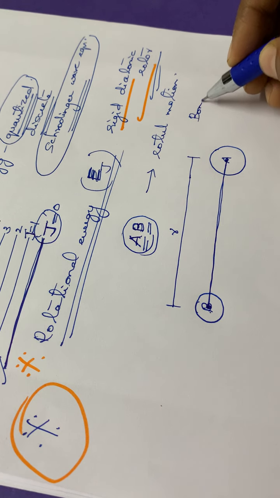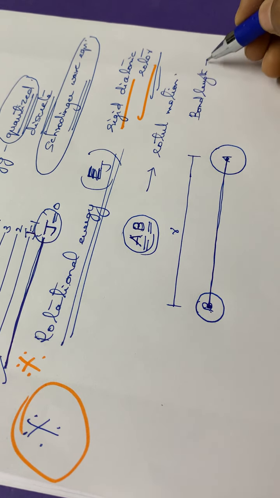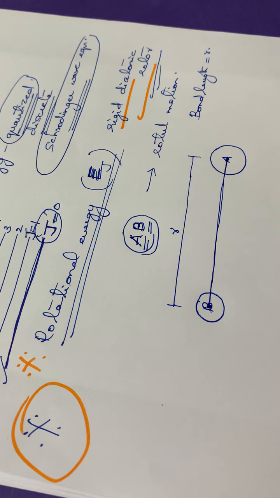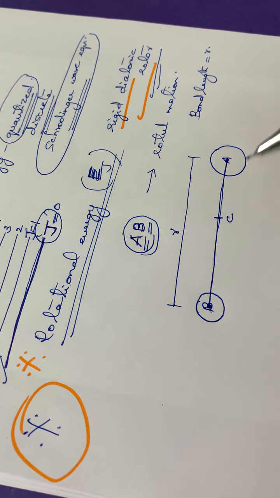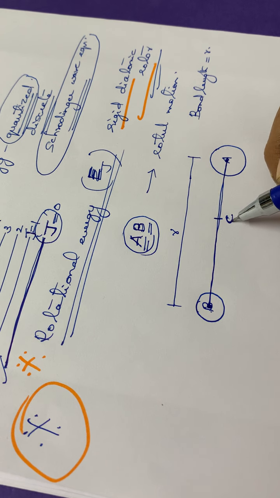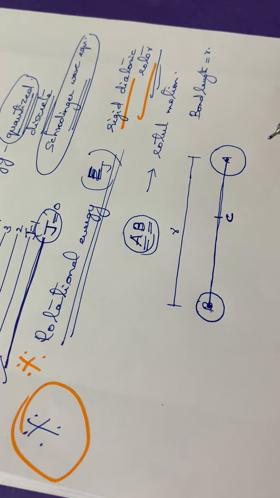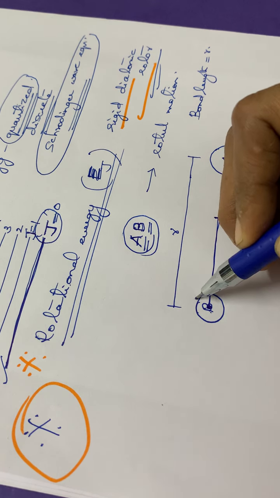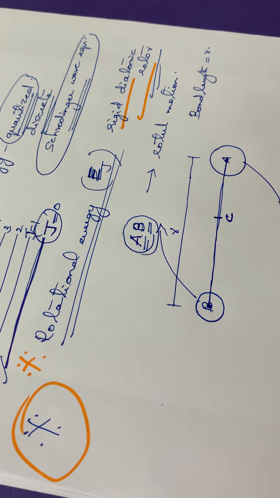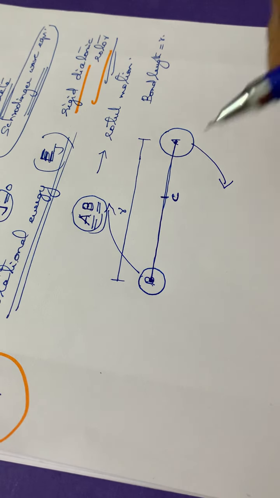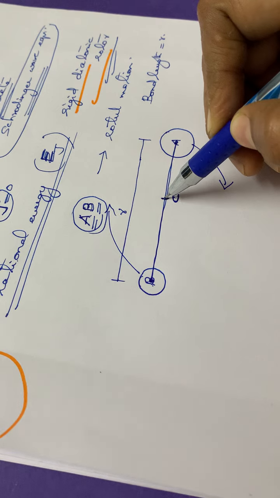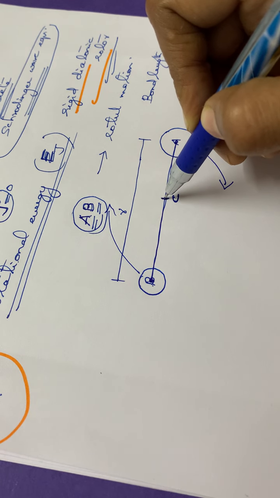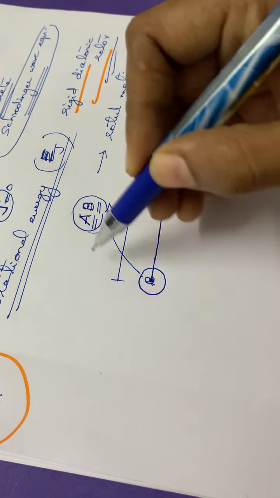So we can write the bond length of this AB molecule as R. Then this is the center of gravity of this particular molecule, denoted by the letter C. With respect to this center of gravity the molecule is rotating. The molecule will be rotating like this, about this point, the center of gravity C.